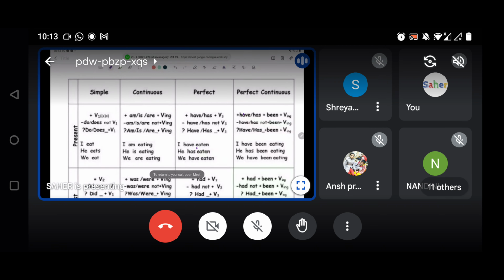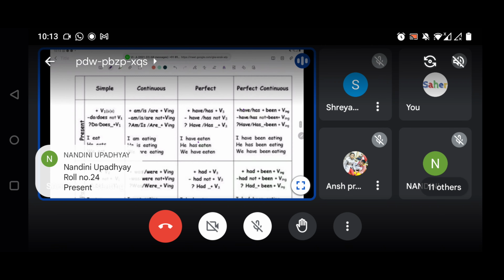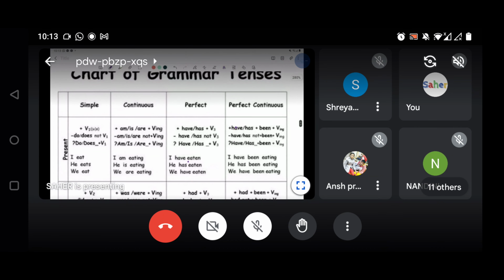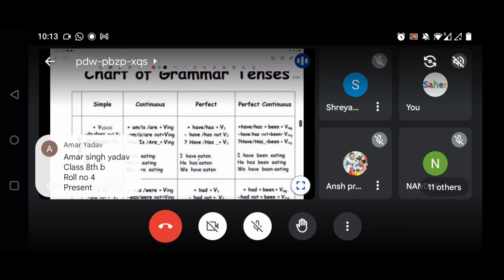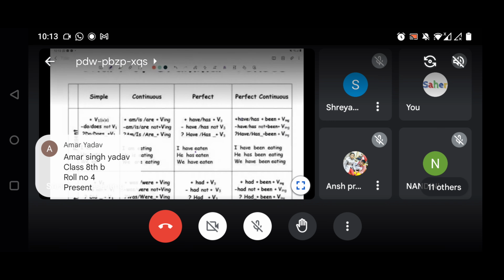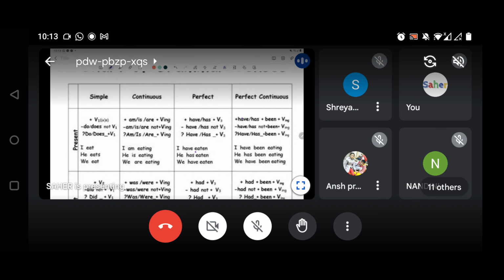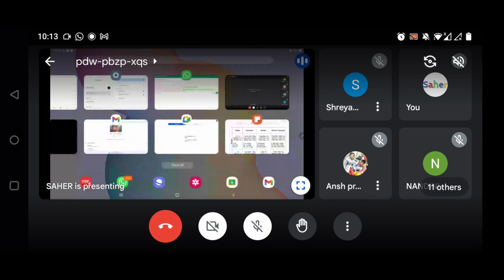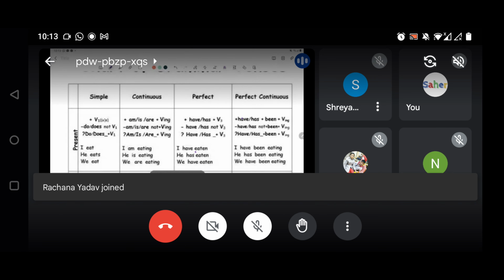Right. So this is a table that I have already given to you earlier, but again I want to explain it so that it imbibes in your mind. Starting with the tenses, we know that there are three parts of tenses: present, past and future.